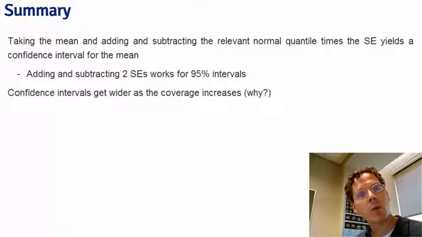Now, confidence intervals get wider as the coverage increases if you're staying within a single technique. Why would this be the case? Imagine if someone were to put a gun to your head and say, unless this confidence interval contains the true parameter it's estimating, I'm going to pull the trigger, which is a ridiculous circumstance, but humor me. What would you do? Well, you certainly don't want them to pull the trigger, right?